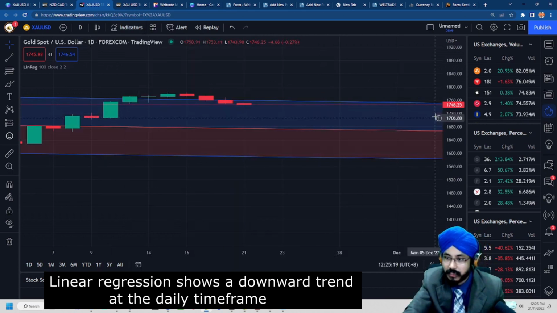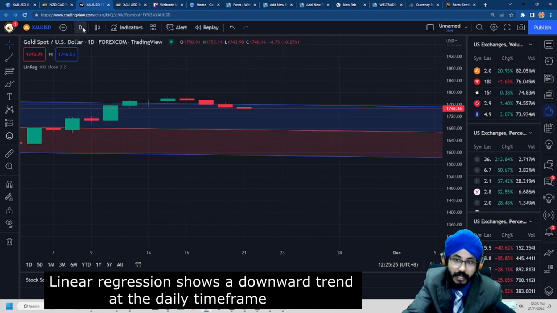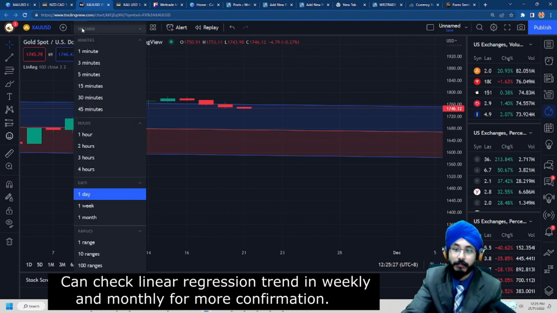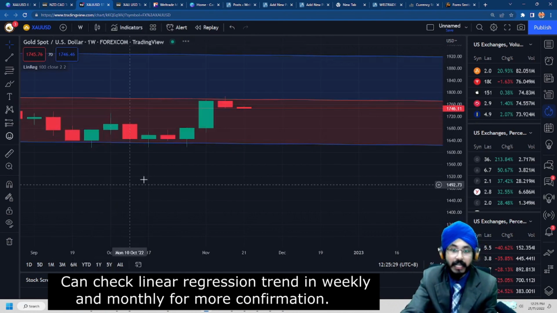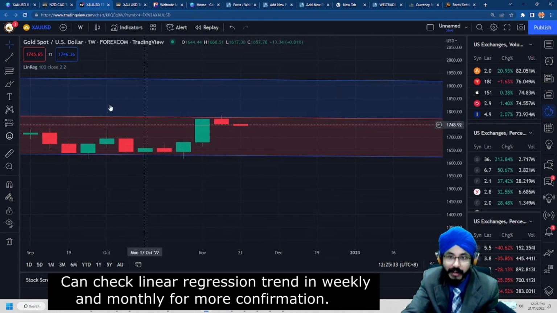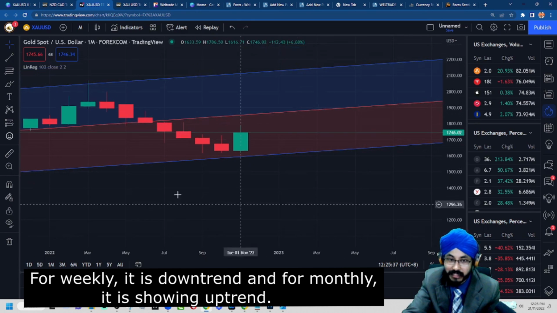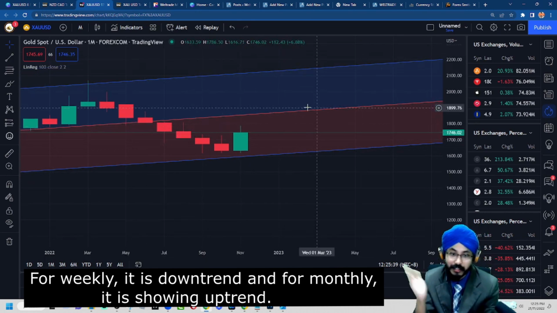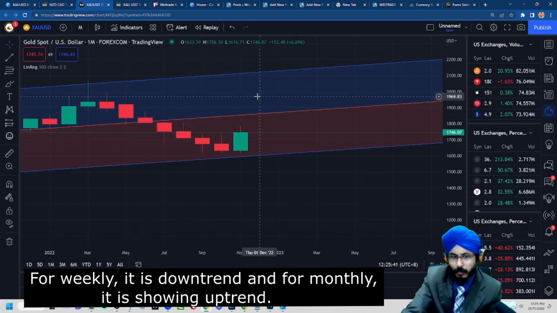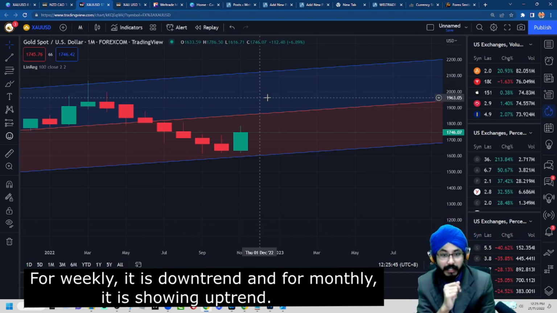As we are able to see here for the linear regression channel, at the daily it's a slight downtrend, and we will have to check the other 2 time frames, which are the weekly and monthly. For the weekly, it's also a slight downtrend, and for the monthly, it is a little to the uptrend.